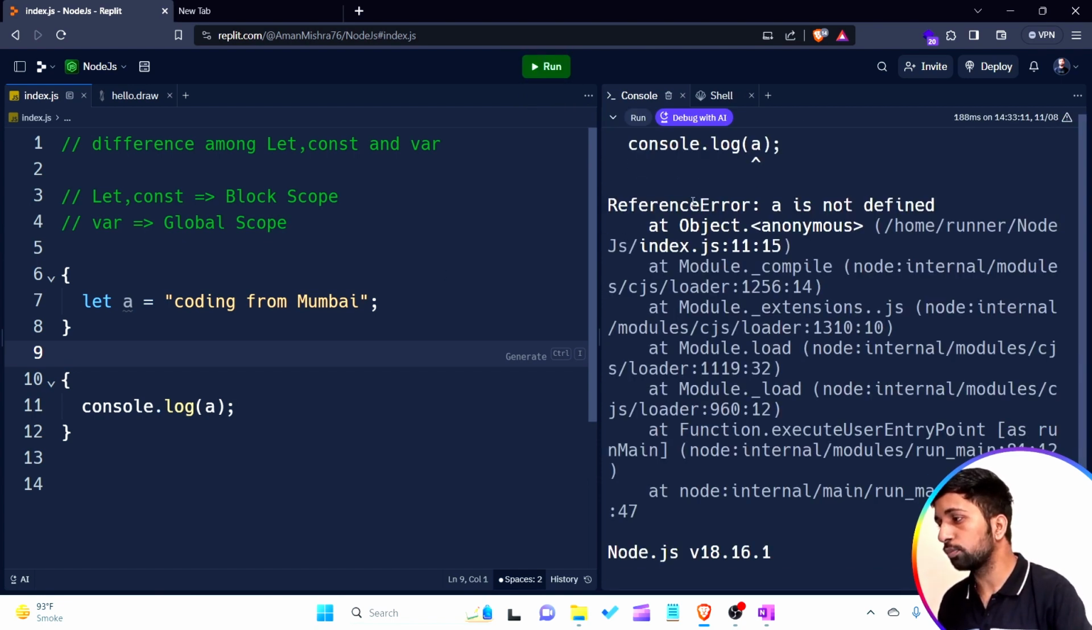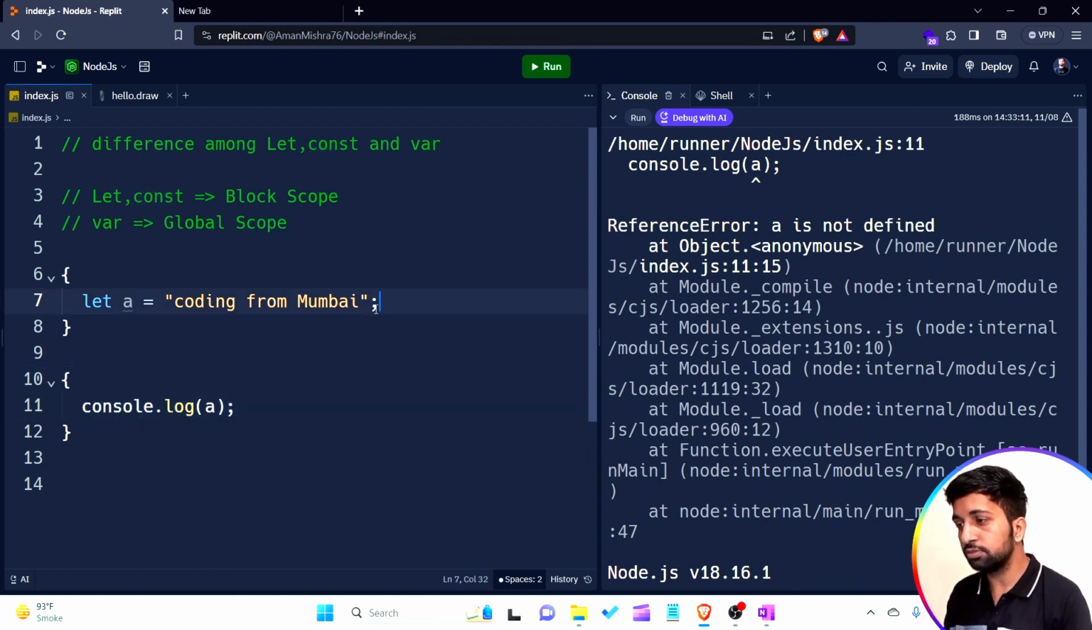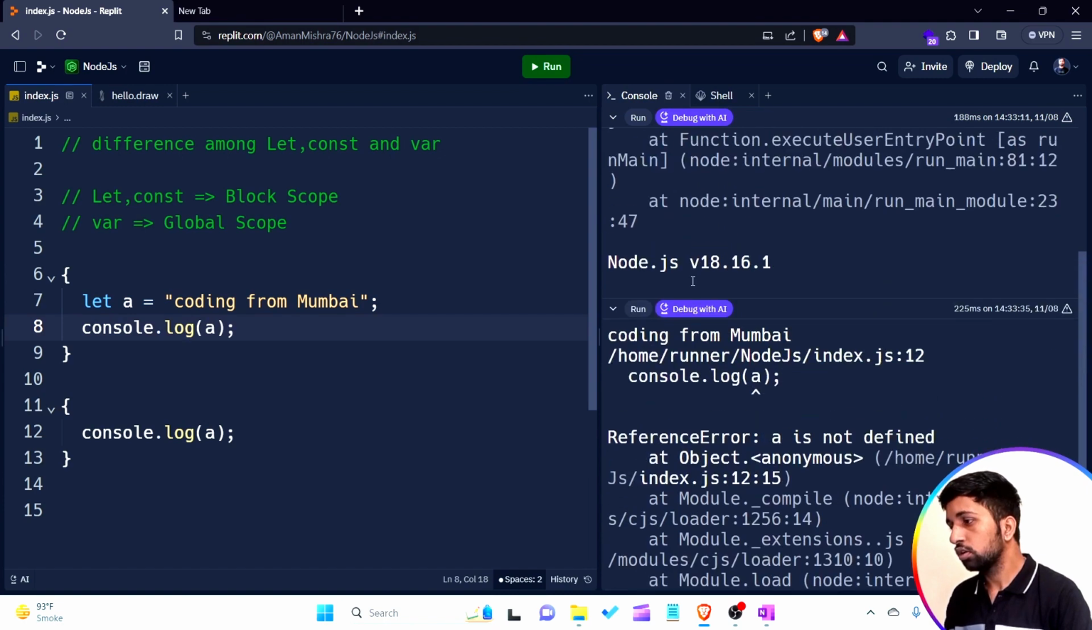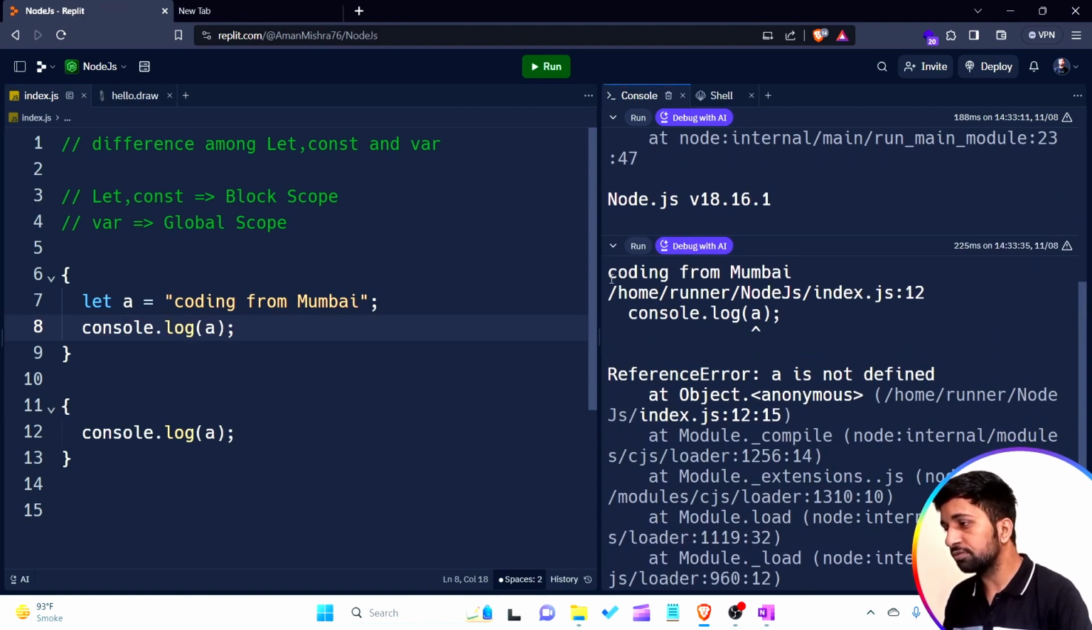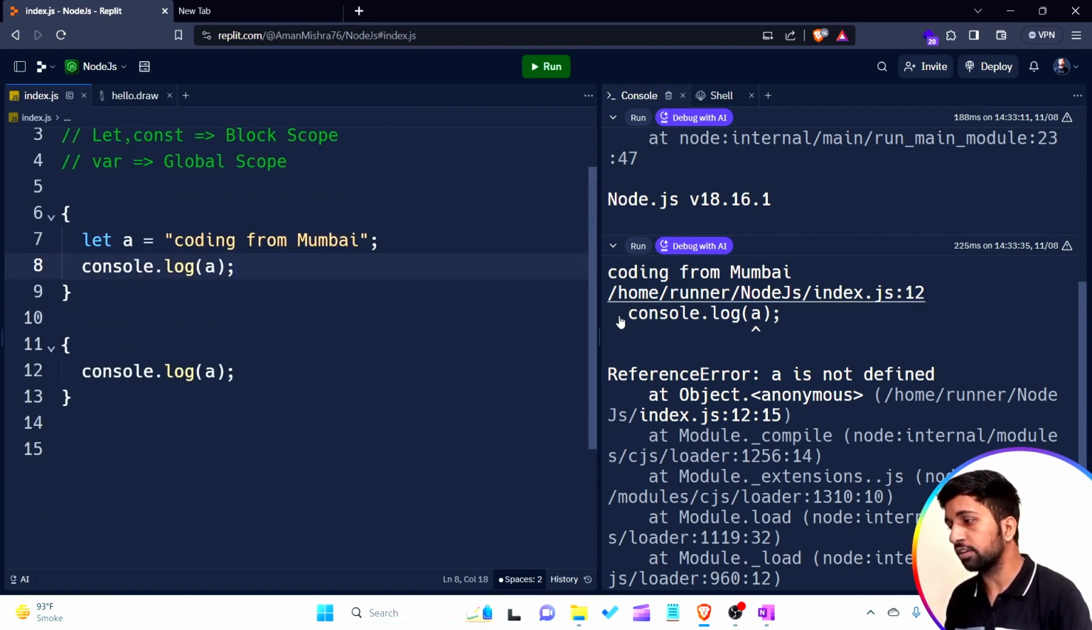Now see the output. There is an error: console.log(a), ReferenceError: a is not defined. It means the visibility of a variable is not known by the other block. If I want to print the data of this variable in the same block, it prints very well. Okay, you are able to see "coding from Mumbai" comes first, meaning the output of this particular line comes, but in the other block there is an error.